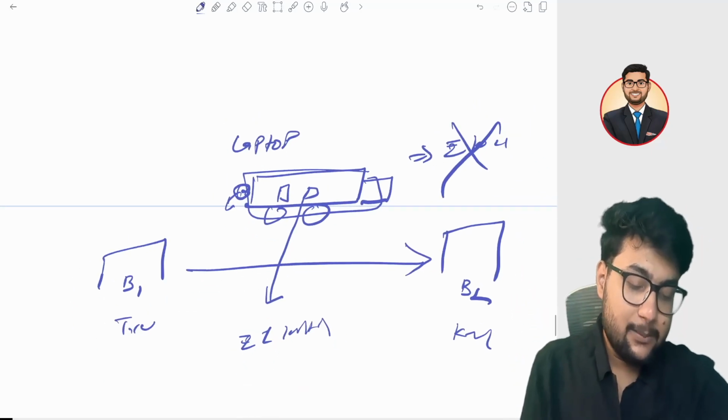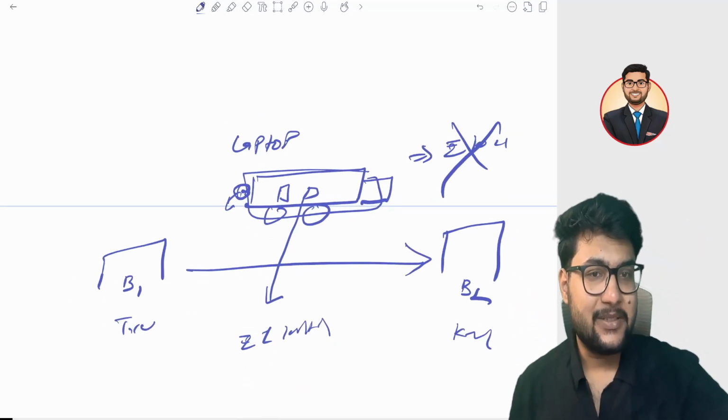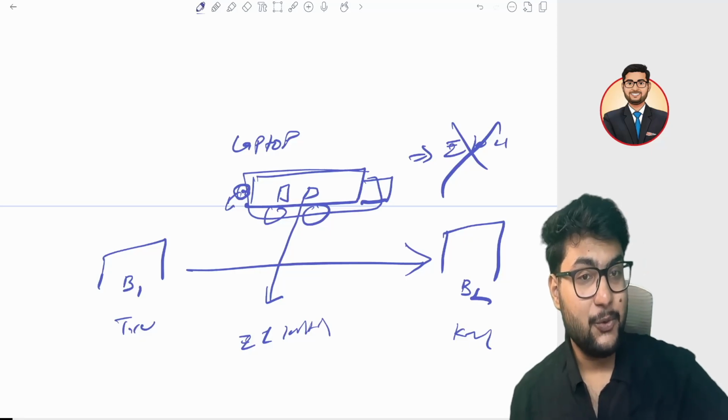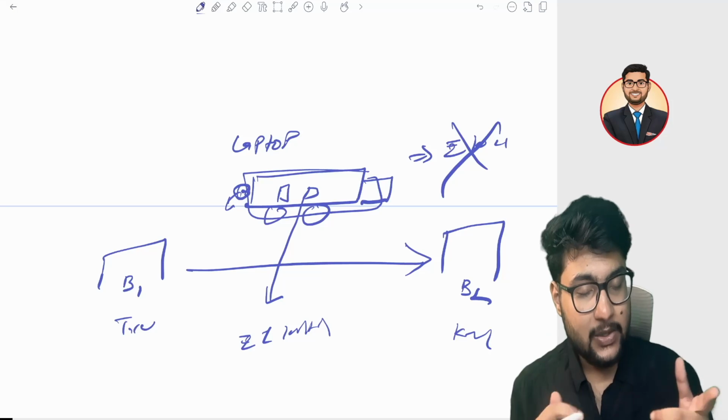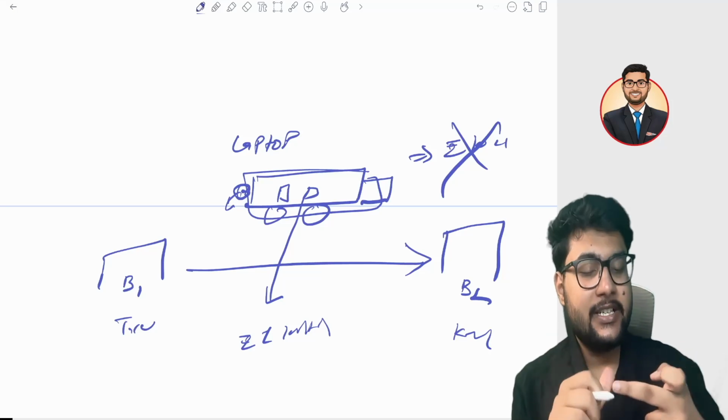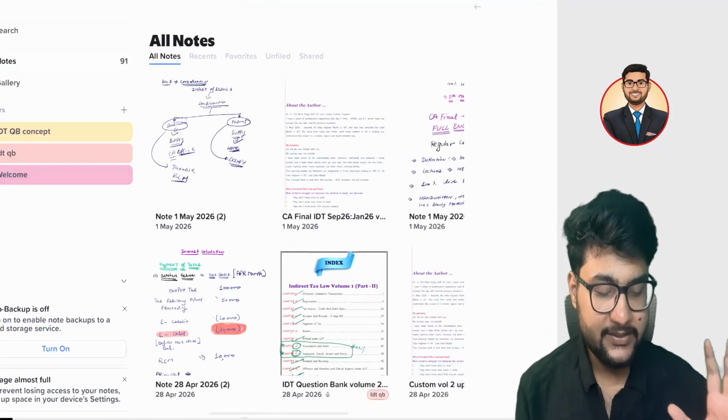And the laptop will be a supply only if there is a distinct person. But in case there is no distinct person and you are supplying free of cost, then it is not a supply because it is not covered under Schedule 2. Firstly, you have to check Section 7, then you have to check Schedule 1. I hope it is clear. It is very simple.